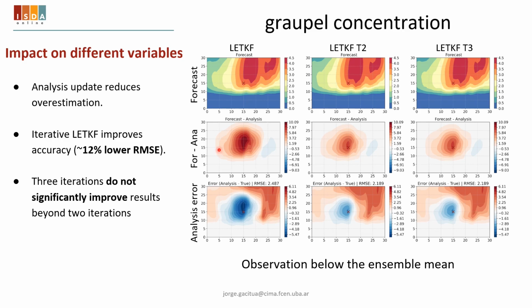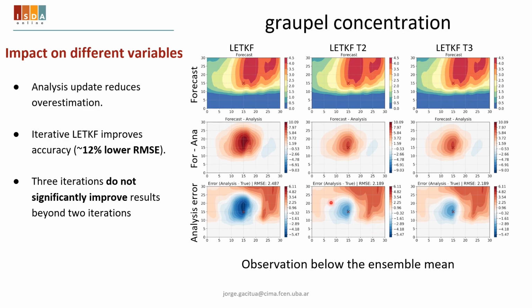Then we see the forecast minus the analysis. And finally, we see the error, which is the analysis minus the true state. And also a calculation of the root mean square error in all this area that is shown in this figure.